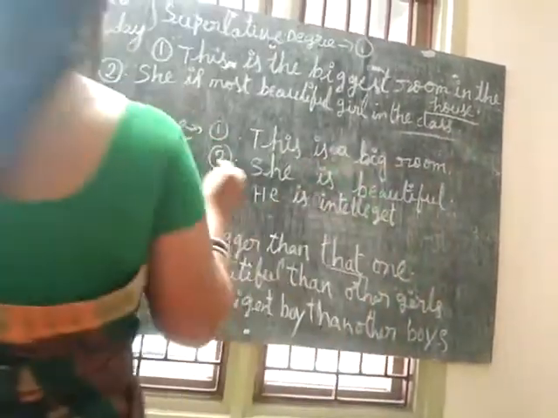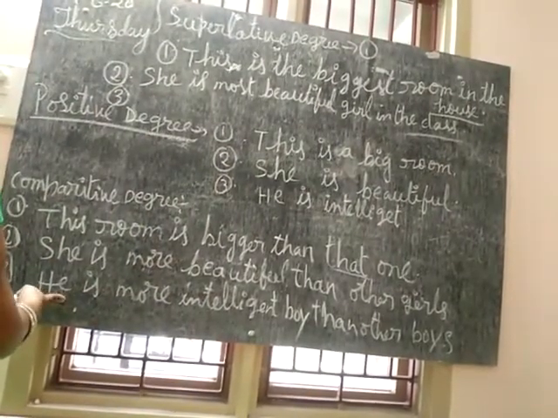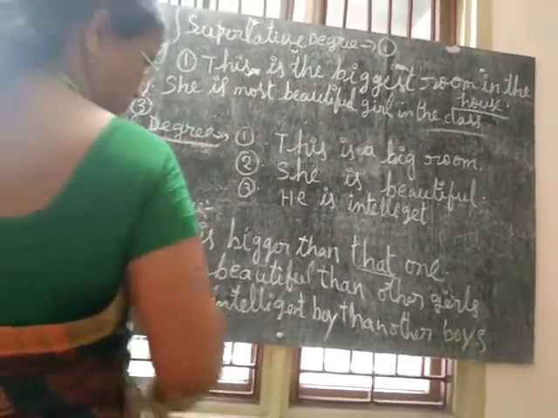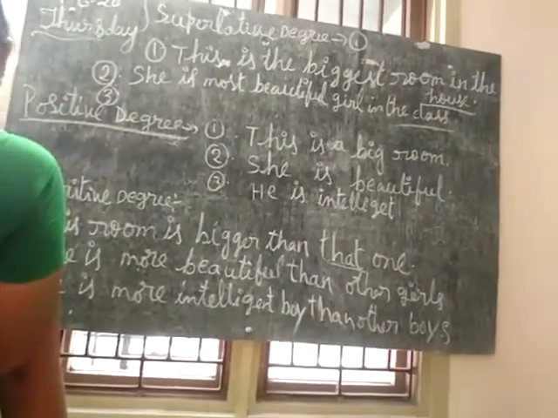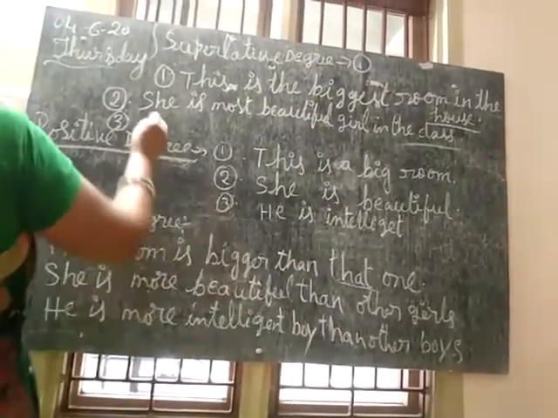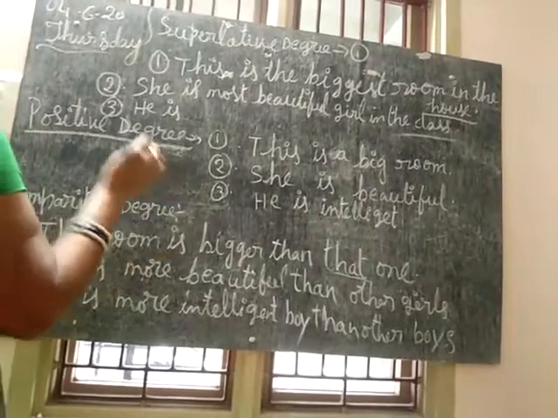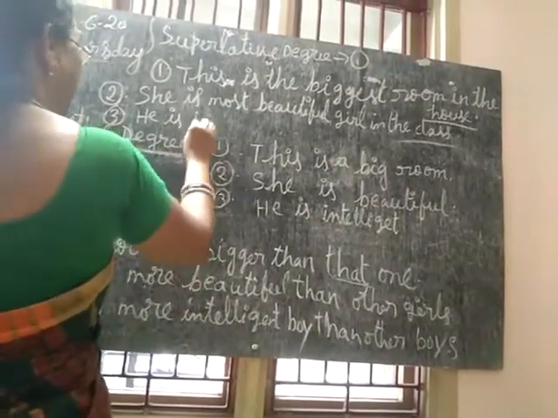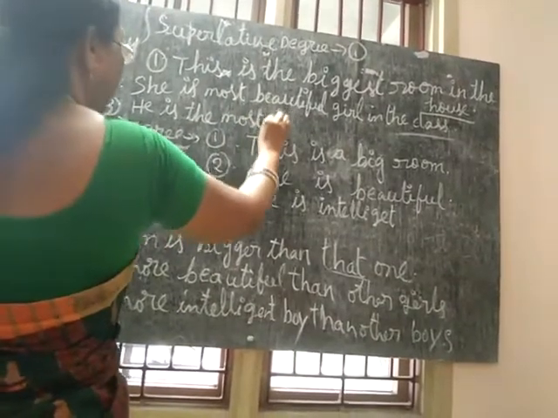Third one. In the comparative degree, he is more intelligent boy than other boys. He is the most intelligent boy in the class.